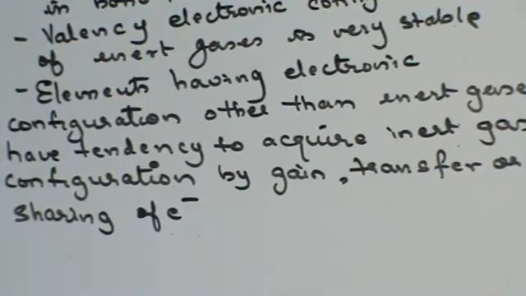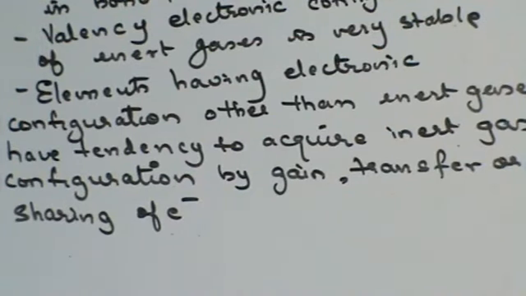Now, what exactly is inert gas configuration? Inert gases, except helium, all have 8 electrons in their outermost orbit. So most of the elements want to have 8 electrons in their outermost orbit, except helium. Helium has 2 electrons in its outermost orbit. The property of having 2 electrons in the outermost orbit is called the duplet state. The property of having 8 electrons in the outermost orbit is called the octet state.